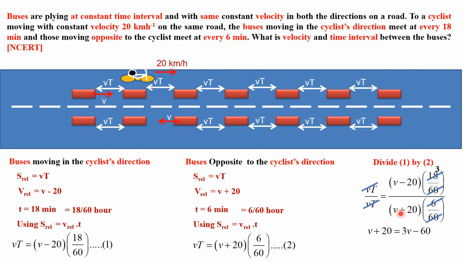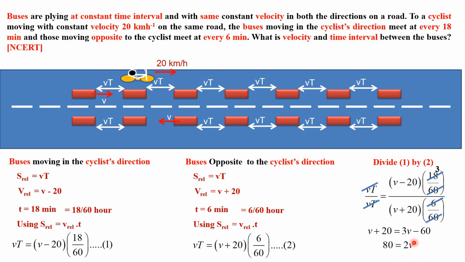3V minus V on right hand side is 2V; minus 60 on left gives plus 60. 60 plus 20, 80. 2 cancels. So you get velocity equal to 40 km per hour. That is a correct answer. Further, last part you are going to solve yourself.